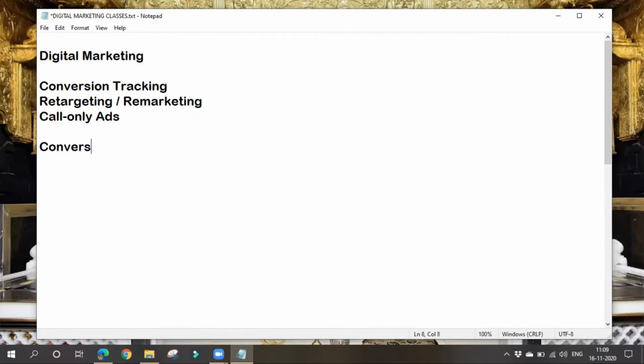So what is this conversion tracking? Okay, so before that, what is this conversion? A conversion is nothing but an action or a group of actions a visitor or a user takes on a website or a mobile app. We'll be running various ads or bringing our website to the top with the help of SEO, whatever it may be. People may click on our website and they will come to our website. After that they'll perform some actions on our website.